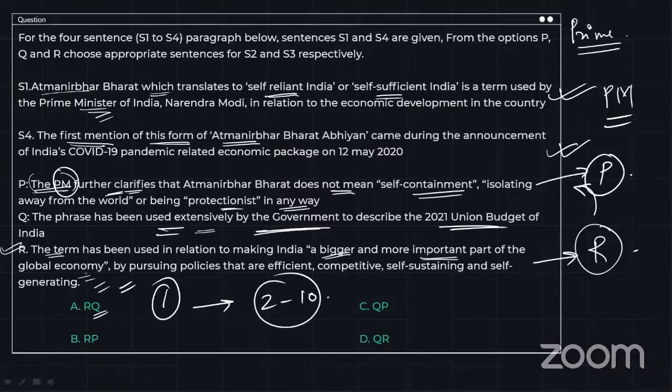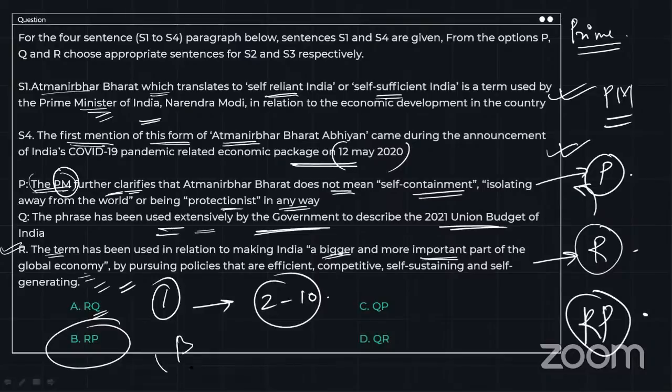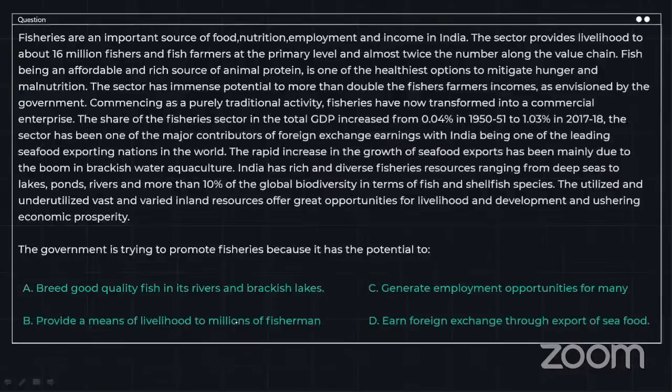After that, it was first mentioned during the package of 12th May 2020, right? So this is the form. So we are going to go with R and P. That is, we are going to go with option B over here, right? I hope I have made it clear. If not, please let me know in the comment section that it is not clear.